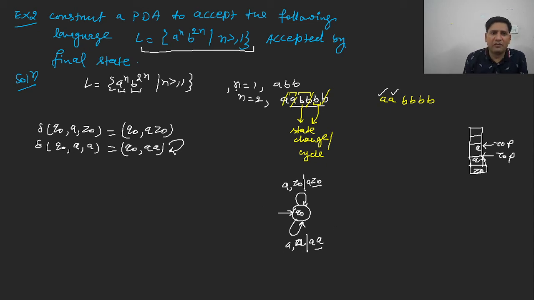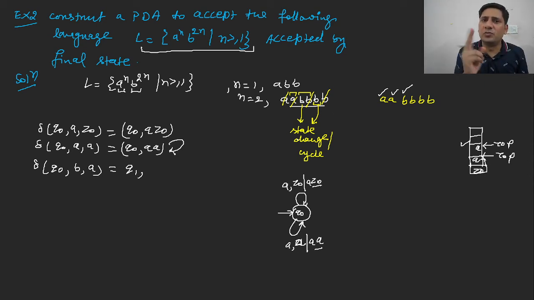Now what will happen? There is the occurrence of first B. So for the occurrence of first B, what will you do? We will change the state only. Say this is Q naught. You are having first B, A is the topmost symbol. So in this case, we will change the state only. We will not perform any operation, because I have explained how we will consume two inputs to pop one element. For the first B, we will change the state, and from the next one, we will pop the A, so that we can prove that the number of B is double the number of A.